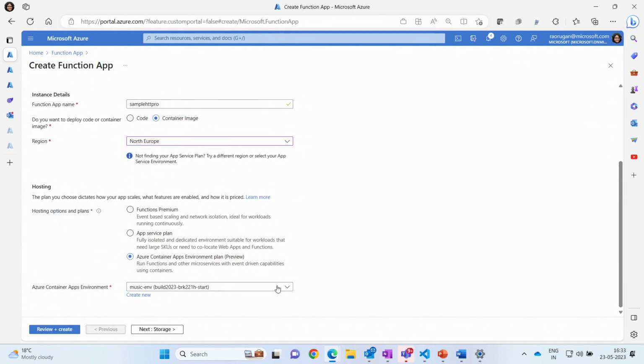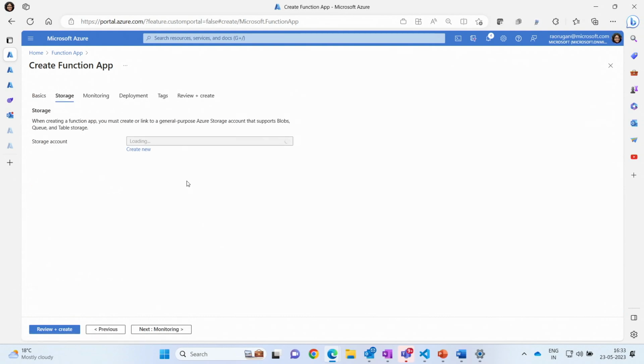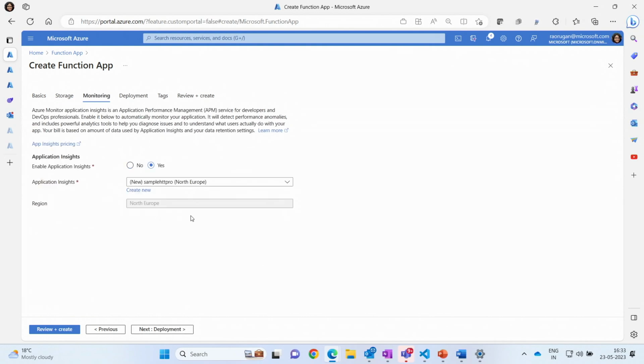Okay, so for this demo, I'm going to go ahead and choose the existing environment. Then choose a storage account, stick with the default, and make sure you enable App Insights because this is going to help with monitoring your function apps.